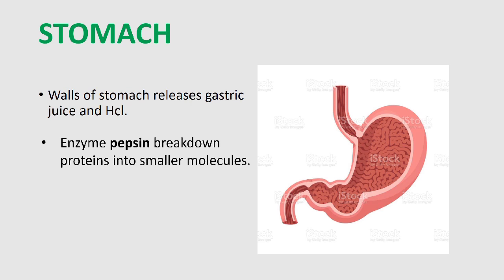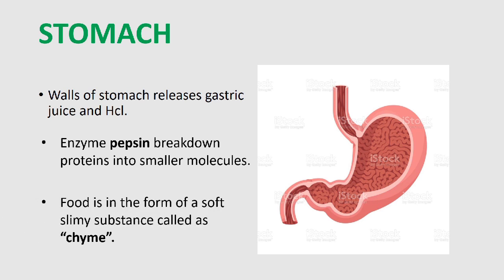HCl kills the germs and microbes in the food. In the stomach, food gets churned with gastric juice and enzymes and forms a soft slimy substance known as chyme. The slimy chyme now passes from the stomach to the intestine.